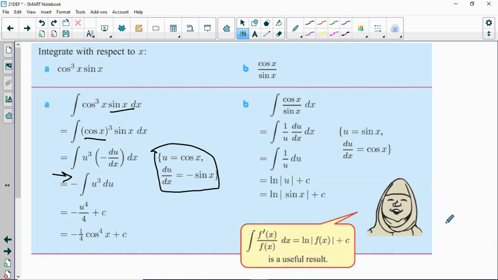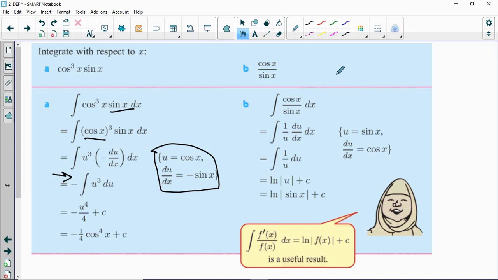Anytime, and I will repeat this many times, I'm sure, anytime that we see an integral which is initially of this form, where we have a function in the denominator and its derivative in the numerator, as soon as you see that structure, you can kind of skip over all these substitution steps. The answer is going to be the ln of the absolute value of that denominator's function.